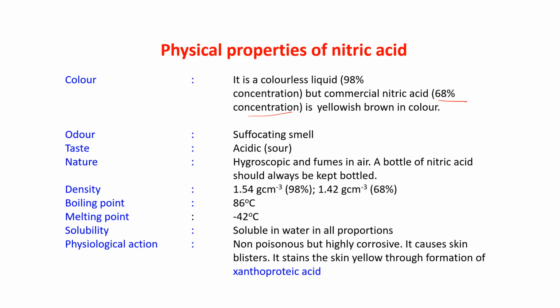Density, 1.54 gram per centimeter cube, that is for the 98% one, and for the 68% one the density is 1.42 gram per centimeter cube. The boiling point of nitric acid is 86 degrees centigrade. Melting point is minus 42 degrees centigrade. Solubility: soluble in water in all proportions.